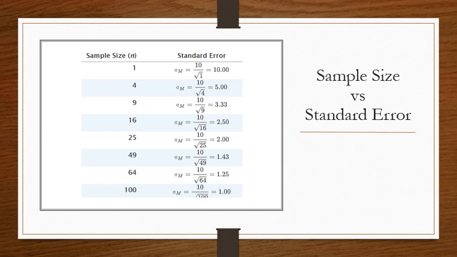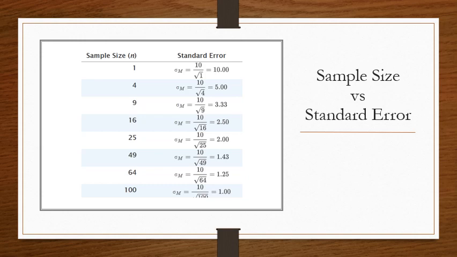Let's look at the calculation. So if we had the same problem we were talking about, where the population standard deviation was 10, and we had a sample size of n equals 1 chosen from that population, if we calculated standard error, you can see the calculation there, standard deviation of 10 over square root of 1, which is the sample size. You get 10 for estimated standard error.